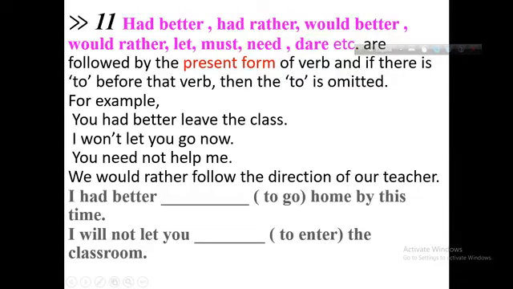I don't let. If you get "let," you have to use the present form. You need, then you use the present form. After "would rather," you have to use the present form, follow here. We would rather follow the direction of our teacher. I had better now go. I will not let you enter, in this way.